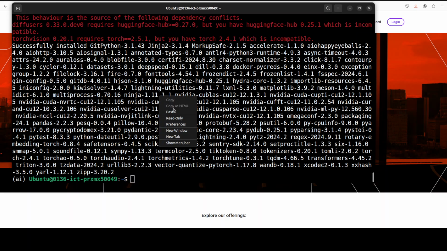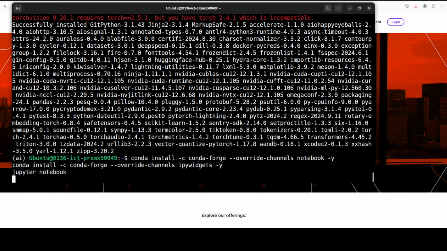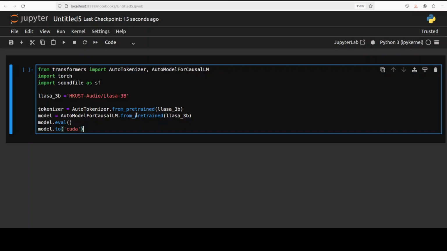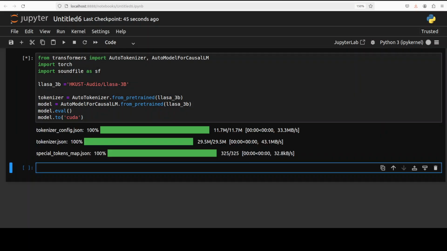All the prerequisites are done. Let's now launch our Jupyter notebook. And now let's get our model, and you can see that I'm going with this Llasa 3 billion. And the model is being downloaded.